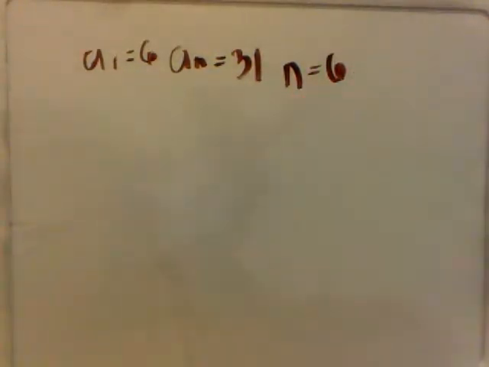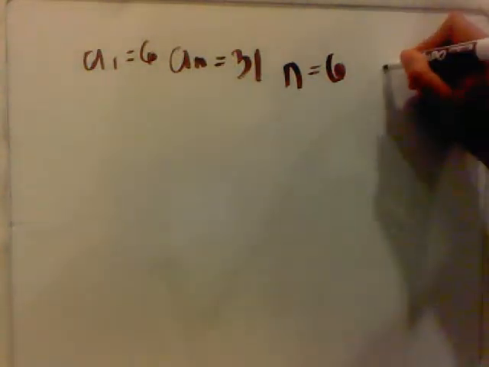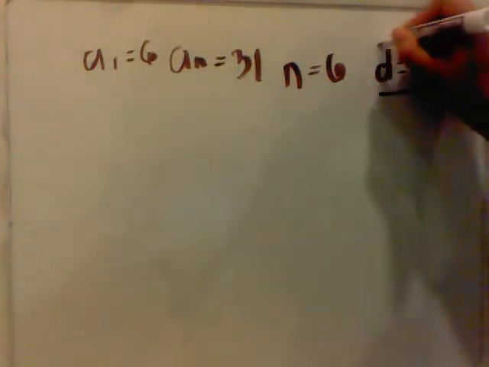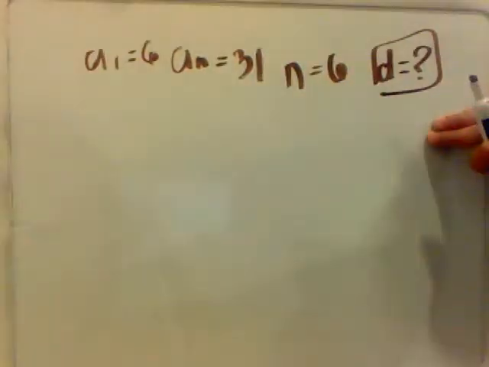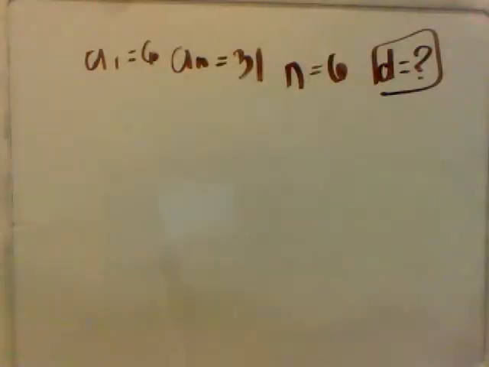Alright, do we have all the pieces? Yes, we do. And in this one, they are looking for our common difference. So this is what we're looking for right here. All we gotta do is plug it into the formula. Again, it's easy to plug in your values into your equation, but you have to memorize the equation.